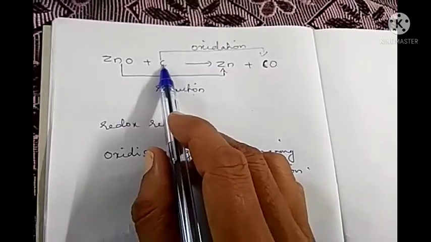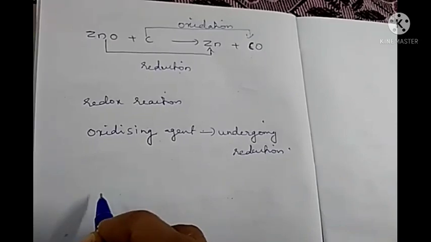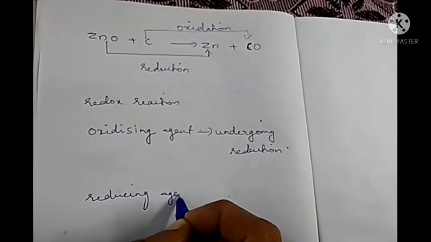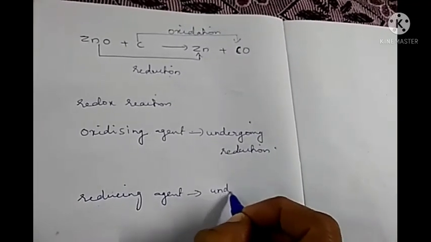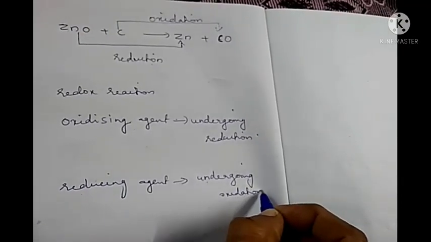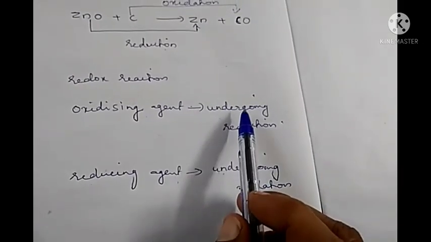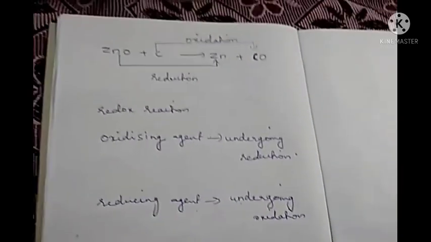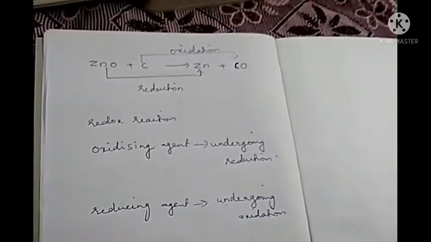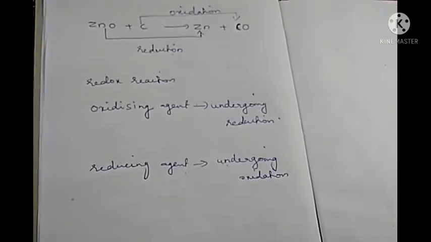Now this reactant which is undergoing oxidation, that is known as reducing agent. Just opposite, the reactant which is undergoing oxidation can be called the reducing agent, and the reactant which is undergoing reduction can be called the oxidizing agent. So this thing also we have to study: which reactant is the oxidizing agent and which reactant is the reducing agent.